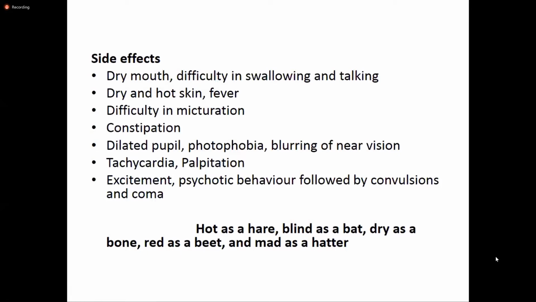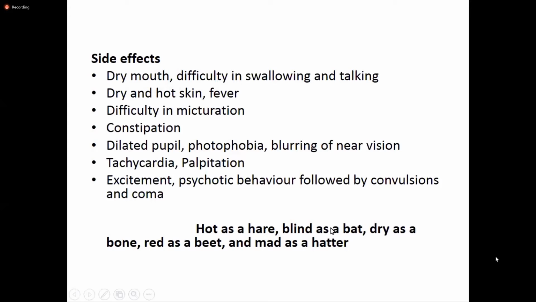And the side effects of this anticholinergic drug, atropine, which is the prototype drug of the anticholinergics, can be described as hot as a hare, blind as a bat, dry as a bone, red as a beet, and mad as a hatter. So why is it known as hot as a hare? Because it causes the inhibition of sweating, the blockade of sweating, so there will be fever.